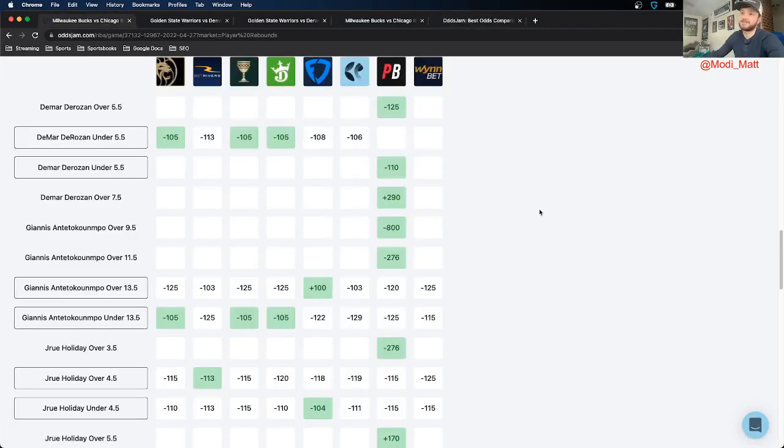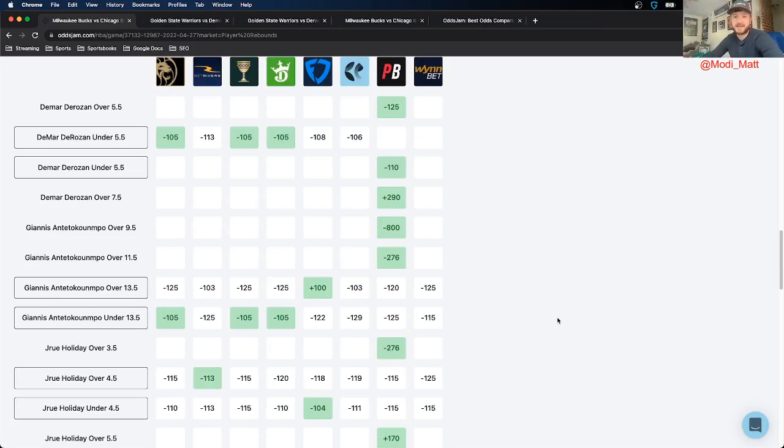I got 4 picks total for you guys, starting from my least favorite to my most favorite, with the last one having the most amount of money put on it. In the first one, I am actually fading Giannis to go under 13.5 rebounds. Admittedly, this one is a little risky because Giannis has hit this total in 3 of the 4 games so far. But 14 is just such a high number.